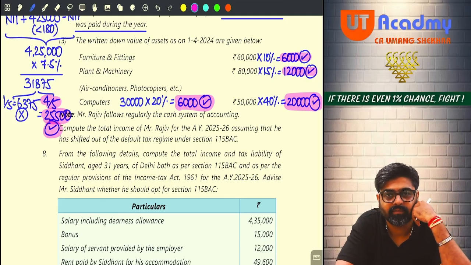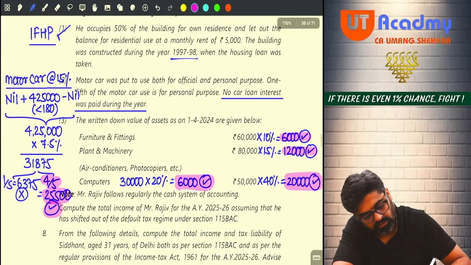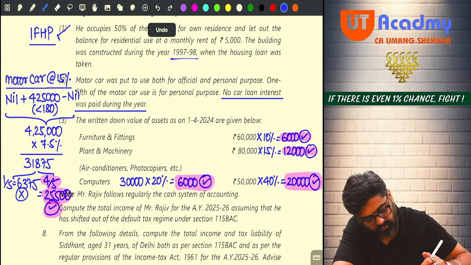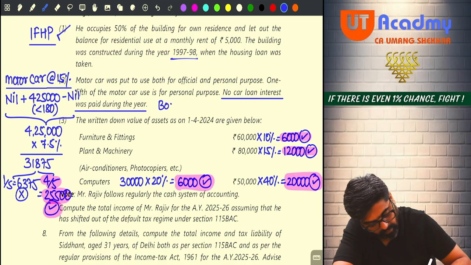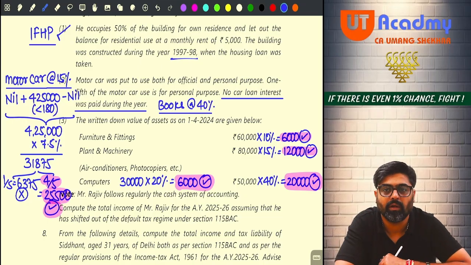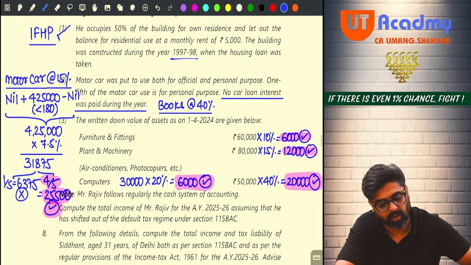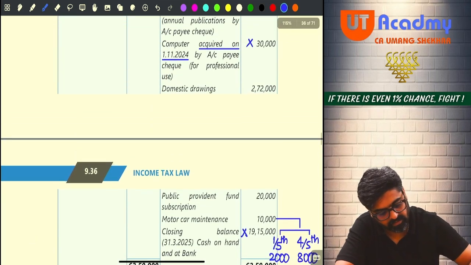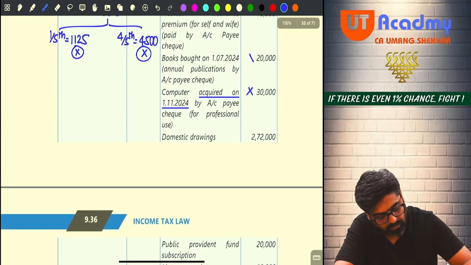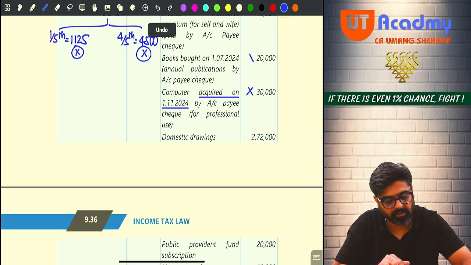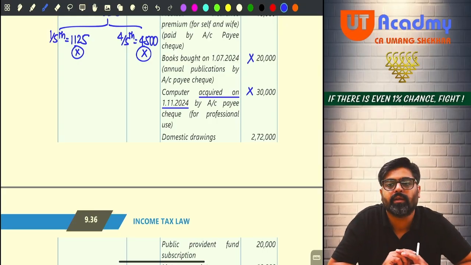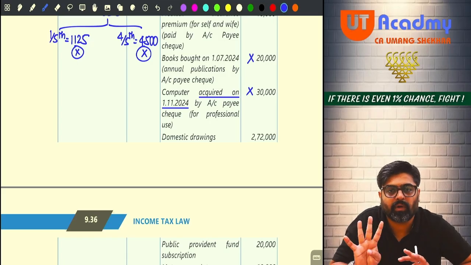Hello, sir. So can you see books? Depreciable at the rate of 40%. This block you are going to create again. New block. So just like your motor car, new block is formed. Why are you forming this block? Because sir, books are purchased. Please see 20,000. Put a cross mark against this. This is your capital expenditure. Books is plant and machinery, and depreciable at the rate of 40%. On the books also you are going to get 40%.